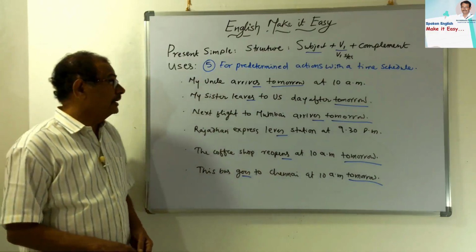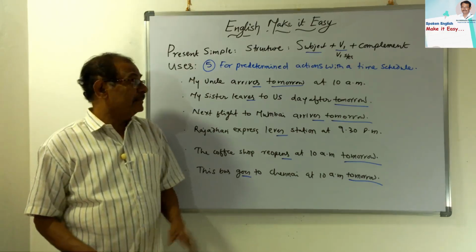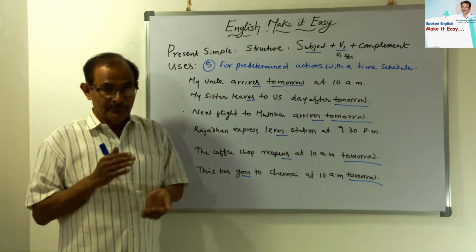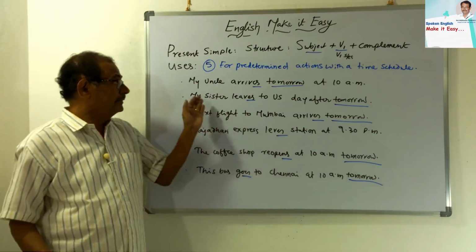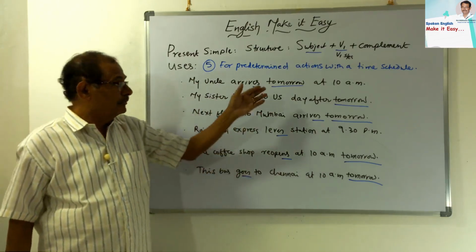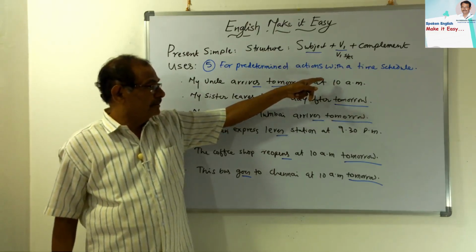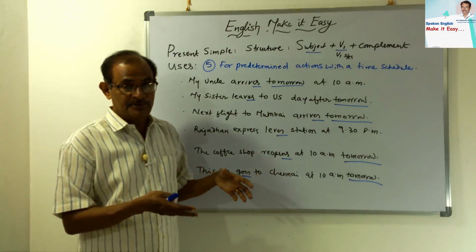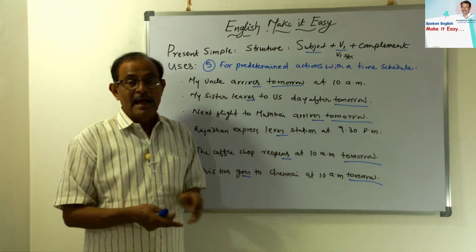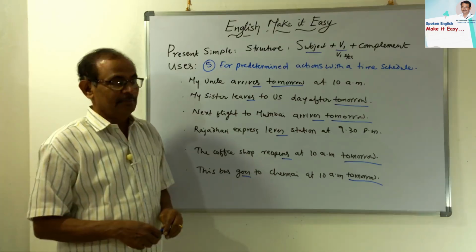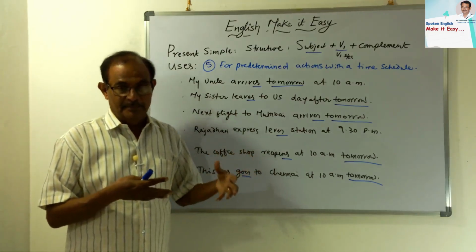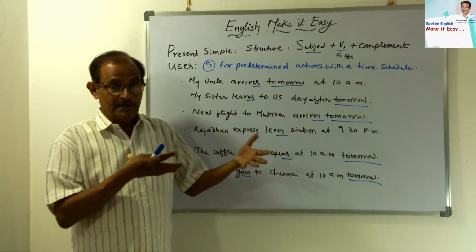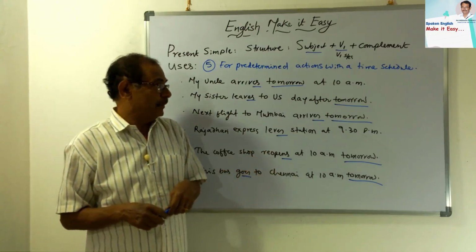Yes, students, here is the fifth use: for predetermined actions with a fixed time schedule. There must be a fixed time schedule, and it is a predetermined action. What will have that fixed time schedule? The buses have a fixed time schedule, the trains have a fixed time schedule, and the flights generally. The Rajdhani Express comes at one time and leaves at a certain time, and the flight leaves to Chennai at a certain time, etc. So these are the examples.